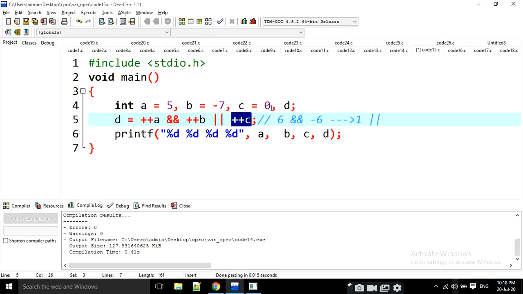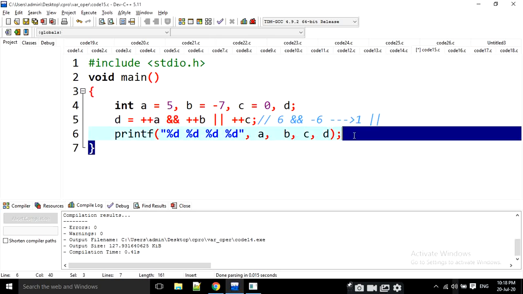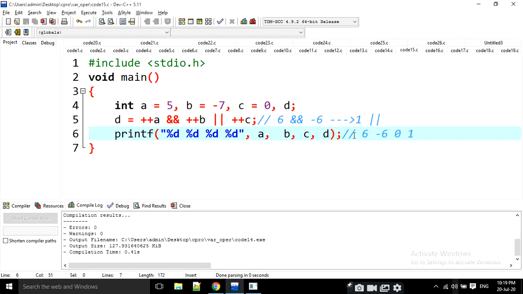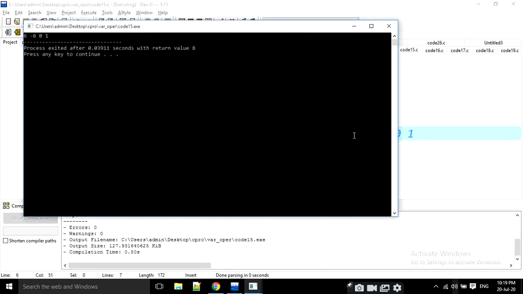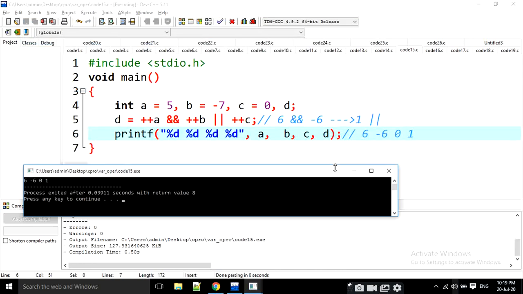C value is same as 0, but A value is 6, B value is -6, D value is 1 or anything else. Then D becomes 1. Then what are the values here? A is 6, B is -6, C is 0, D is 1. If I am going to execute it, 6, -6, 0 and 1.